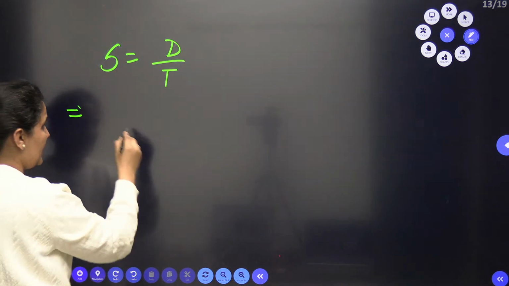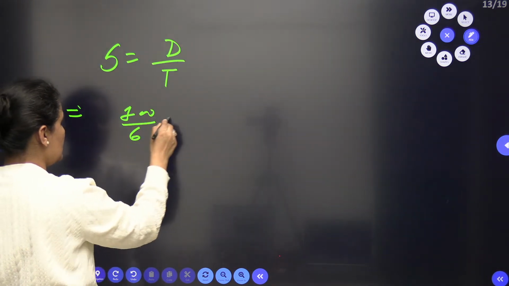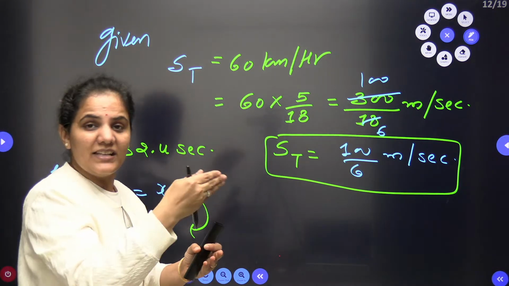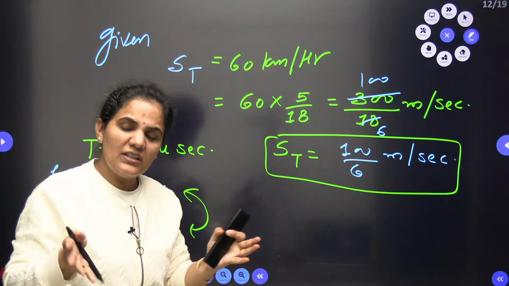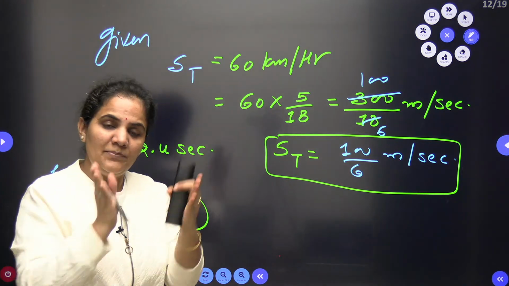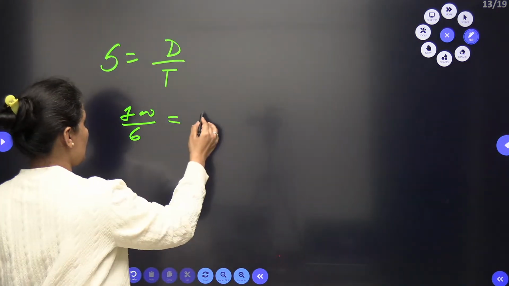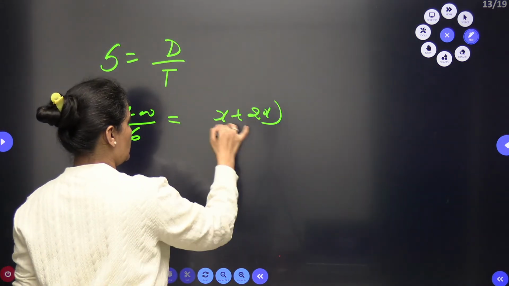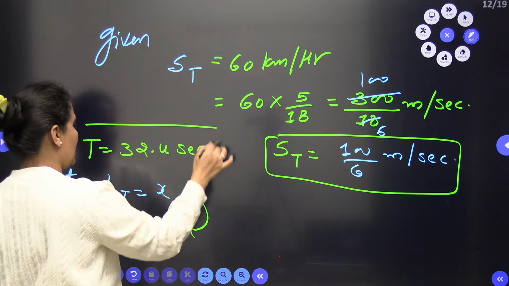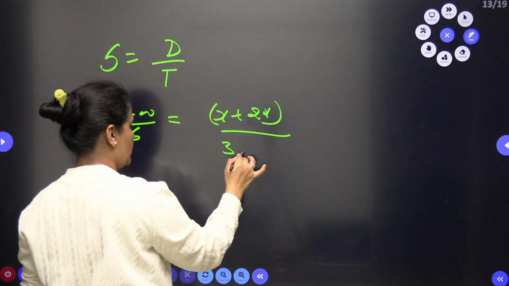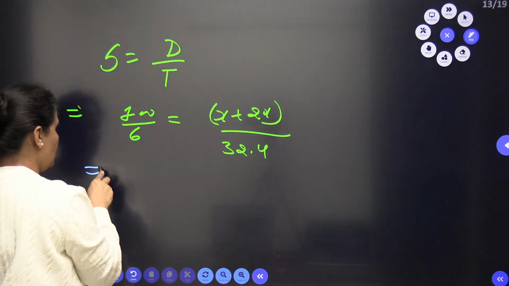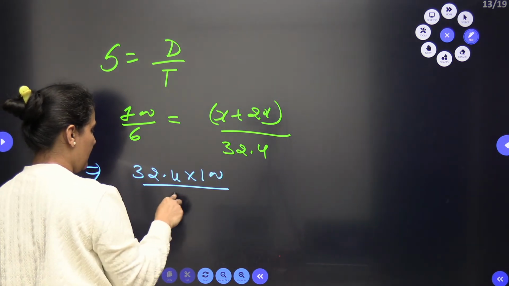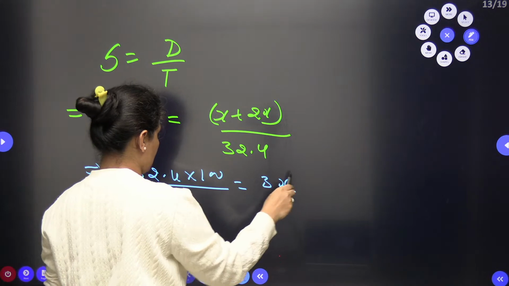Alright. So when I use the formula, speed equals distance by time, the speed is 100 by 6. The distance, when a train is crossing a platform, will be the length of train plus the length of platform. So in this case, it will be x plus 2x, divided by the time taken, which is 32.4 seconds. So 32.4 multiplied by 100 by 6 equals 3x.